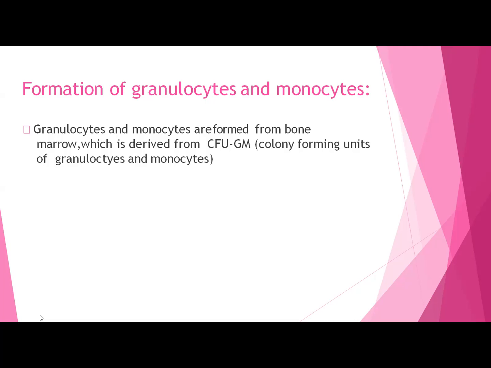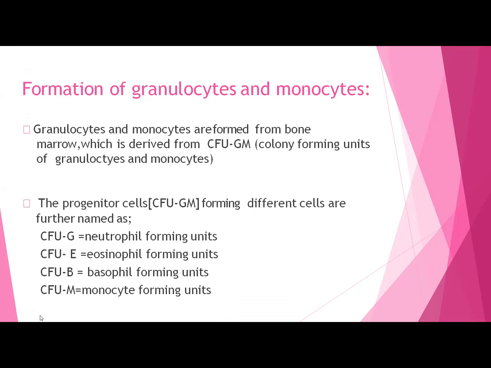So this is a colony of cells having a particular function of developing a specific cell. Here, this colony will be forming the granulocyte and monocyte. These progenitor cells are forming the different cells, that is, neutrophil forming units, eosinophil forming units, basophil forming units, and monocyte forming units. So each progenitor cell will again have a specific cell at the end.